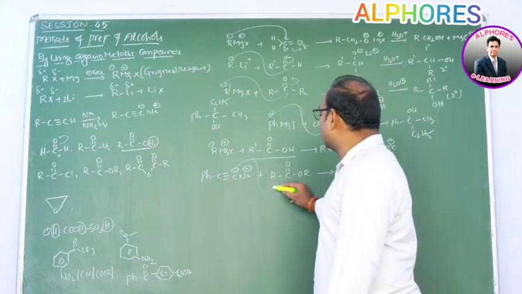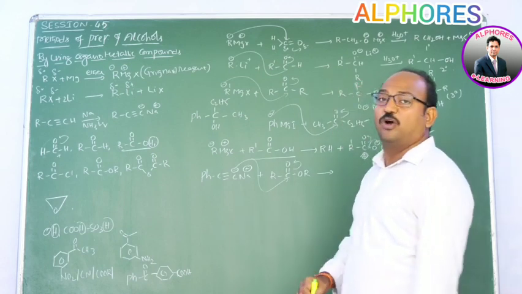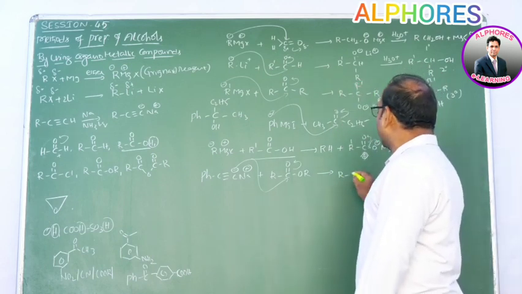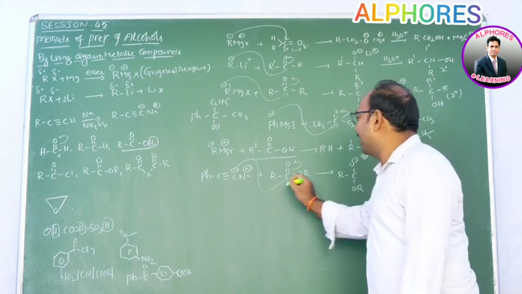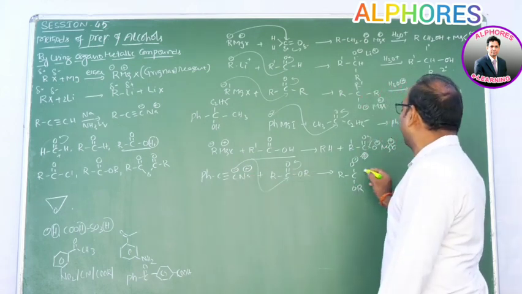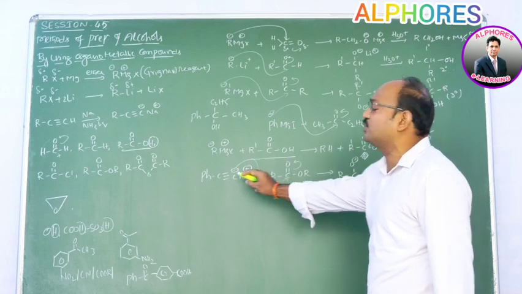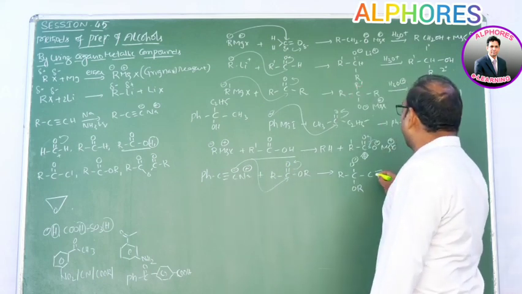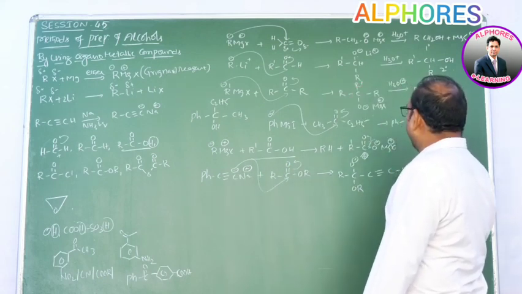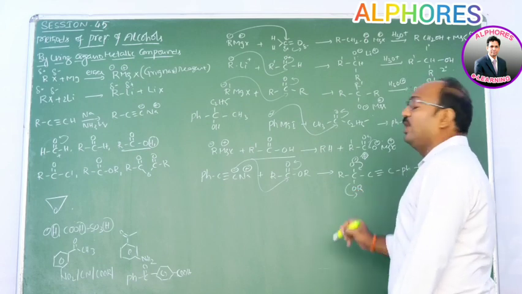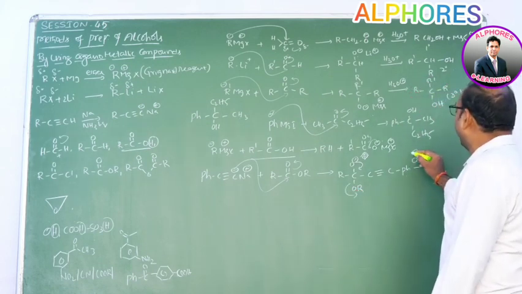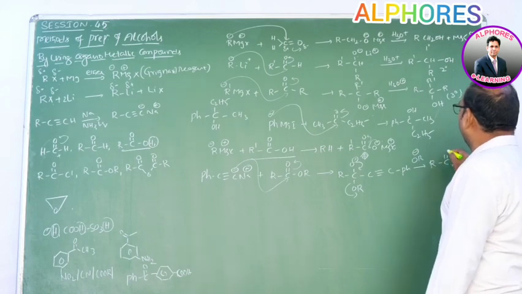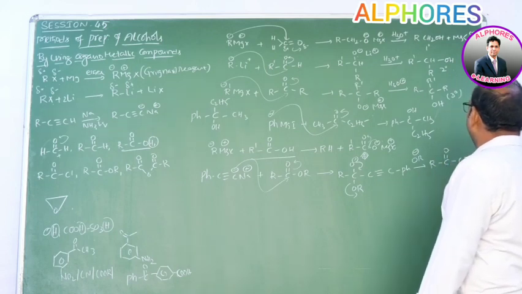This C minus has to come and approach this C double bond O. And what we are getting, RCO minus and OR. This triple bonded carbon has to come and attach to this carbon. Then there will be new bond formation between these two carbon atoms, and further carbon-carbon triple bond Ph. And upon reversal of this, OR minus is a good leaving group. This one has to come out as OR minus. Still we are getting ketone, C triple bond C Ph.